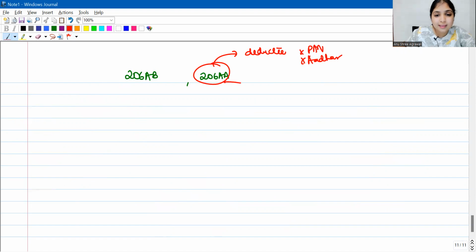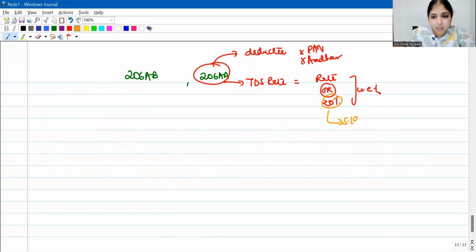Then what do we do? In that case, what will the TDS rate be? TDS rate will be whatever is the rate specified in that section or 20%, whichever is higher. Only in section 194O and section 194Q, instead of 20%, you take 5%. This is 206AA, right? So, what if 206AB and 206AA both are applicable?